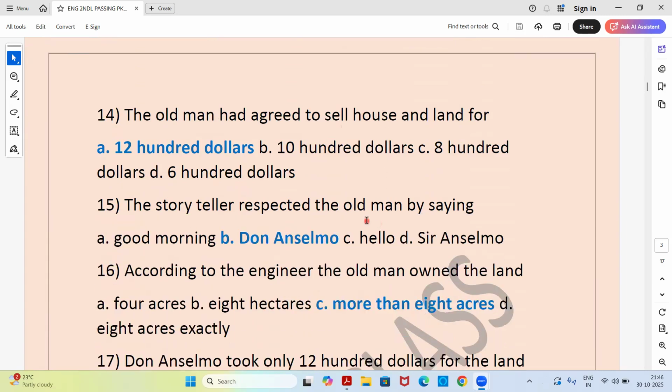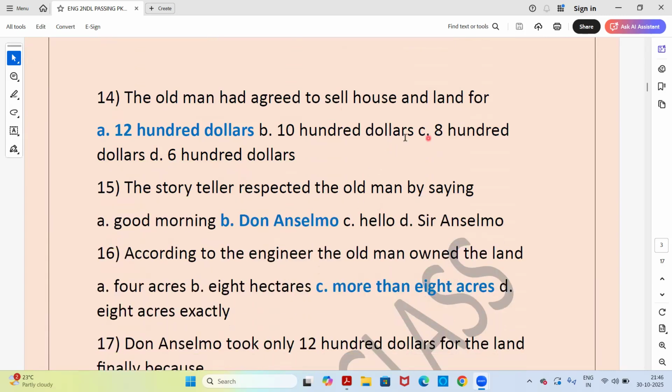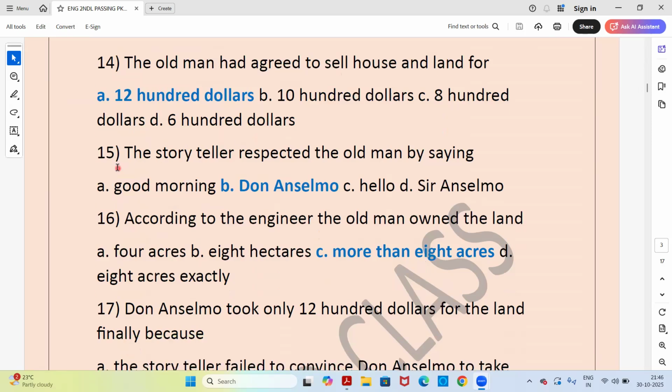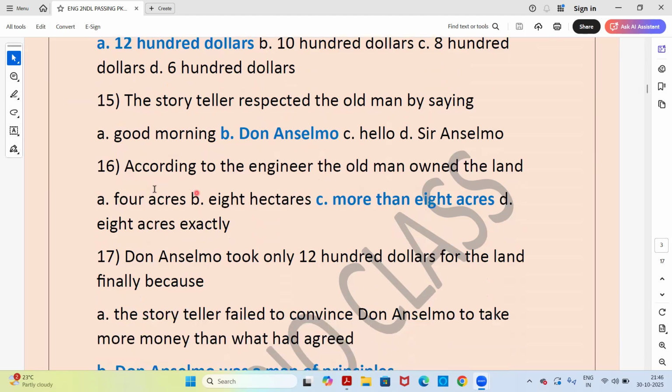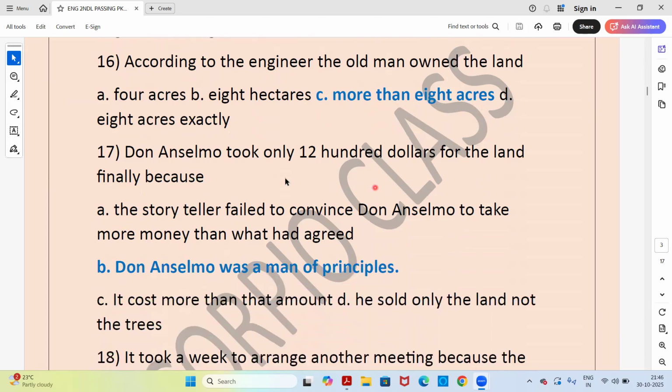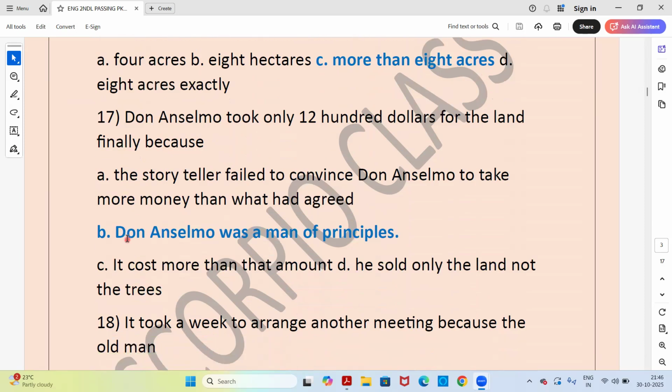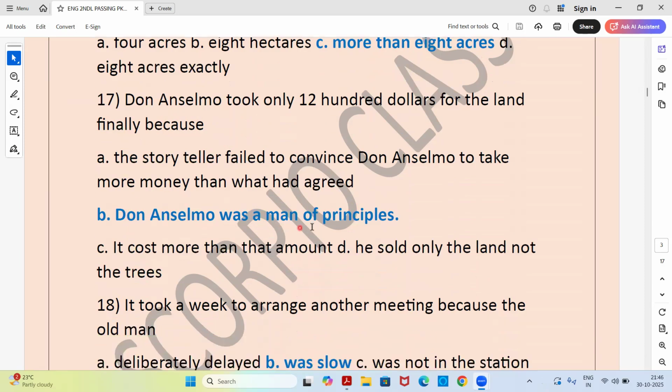Next, the old man had agreed to sell house and land for, answer is option A, $1,200. Next, the storyteller respected the old man by saying, option B, Don Anselmo. Next, according to the engineer, the old man owned the land, option C, more than 8 acres. Next, Don Anselmo took only $1,200 for the land finally because, option B, Don Anselmo was a man of principles.